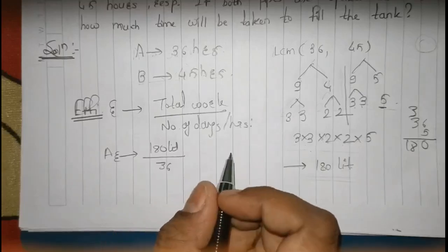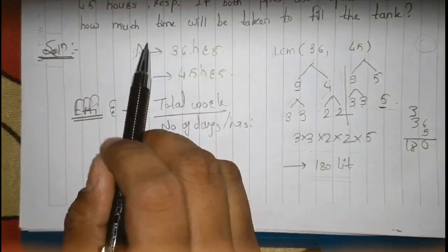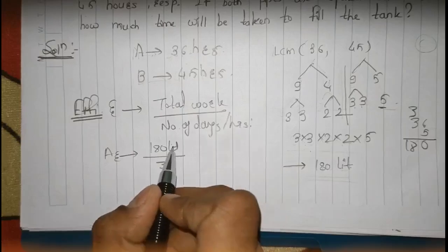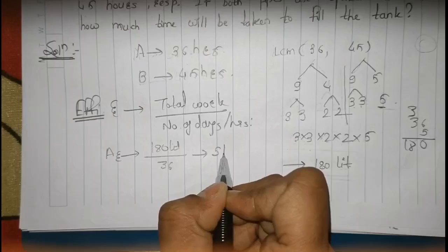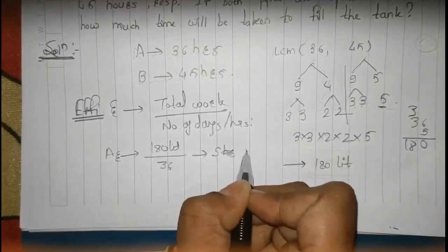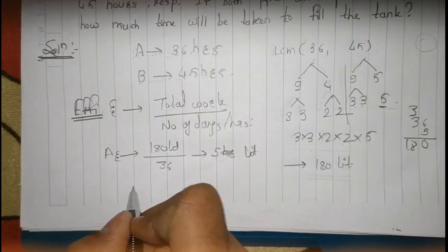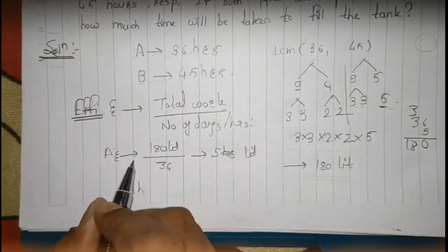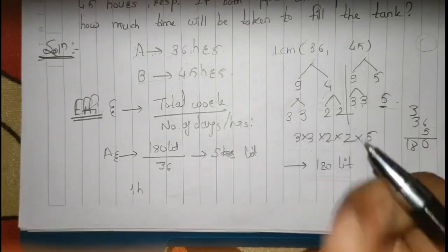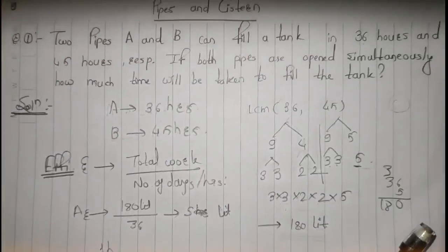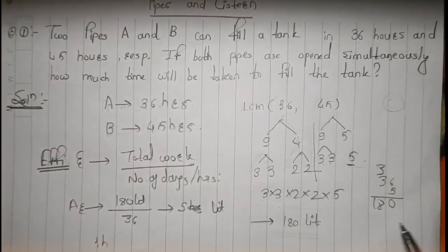As A can fill the total tank in 36 hours, 180 upon 36 would be 5 liters. So in 1 hour, what is efficiency? It means the amount of work that you can perform in 1 hour or in 1 day. Based on the question, we will say if it is hours or days.